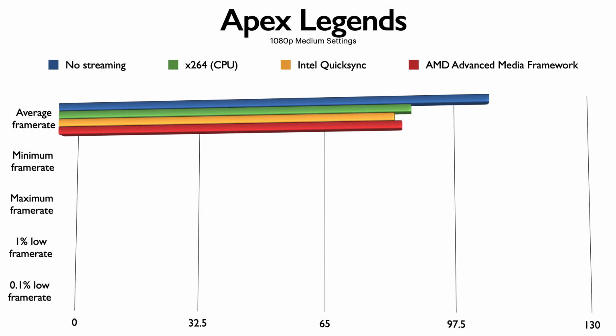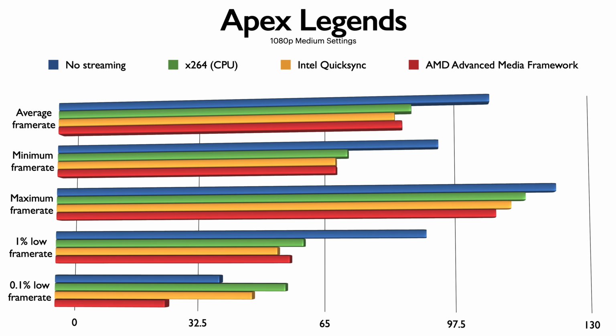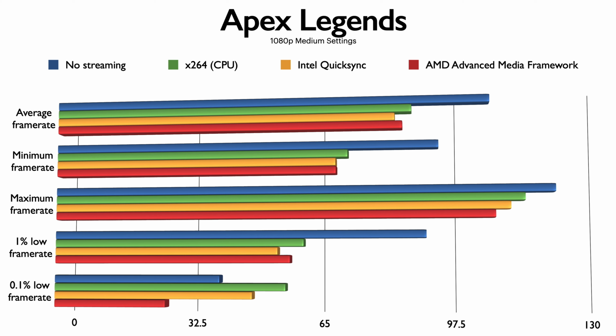The third and the last game that we will be benchmarking is Apex Legends. In Apex Legends, all encoders lend similar average frame rates with no clear winner. 1% lows are tied closely together with software encoding narrowly beating out AMD AVC. However, 0.1% lows are a different story. Here, software encoding gives us 106% more frame rate when compared to AMD AVC and 16% more frame rate when compared to Intel QuickSync. So if you are going to stream Apex Legends, software encoding is the way to go.